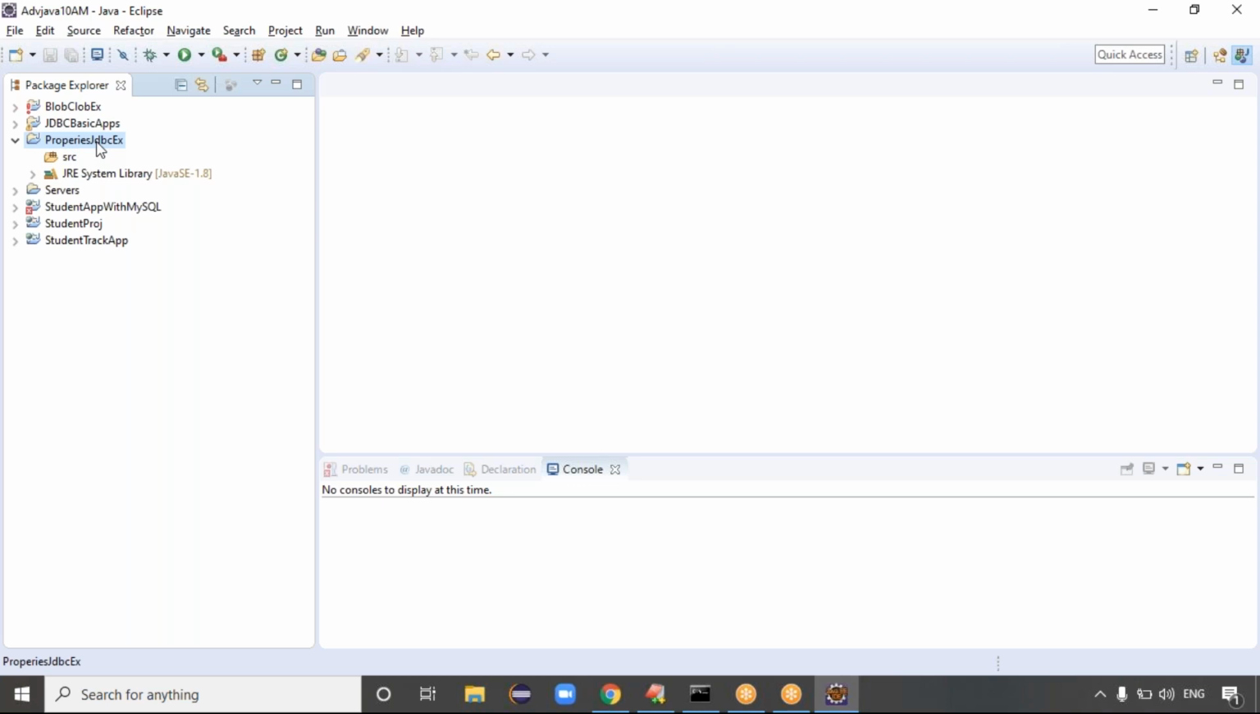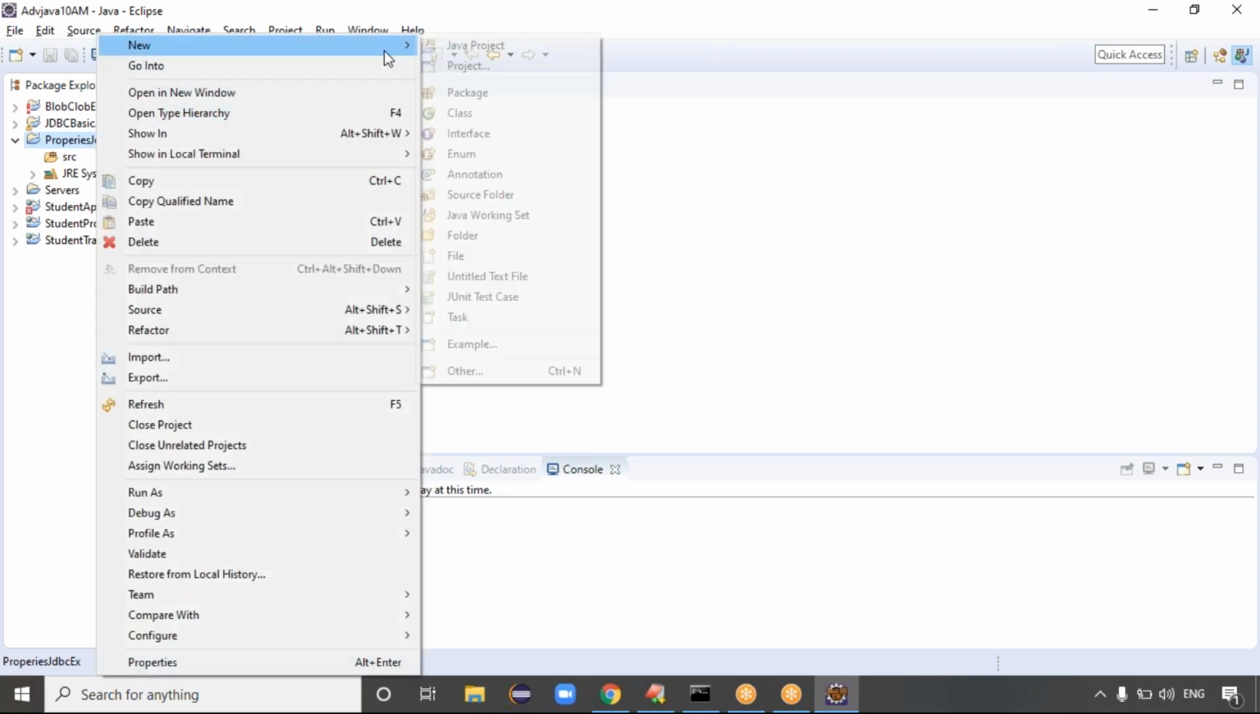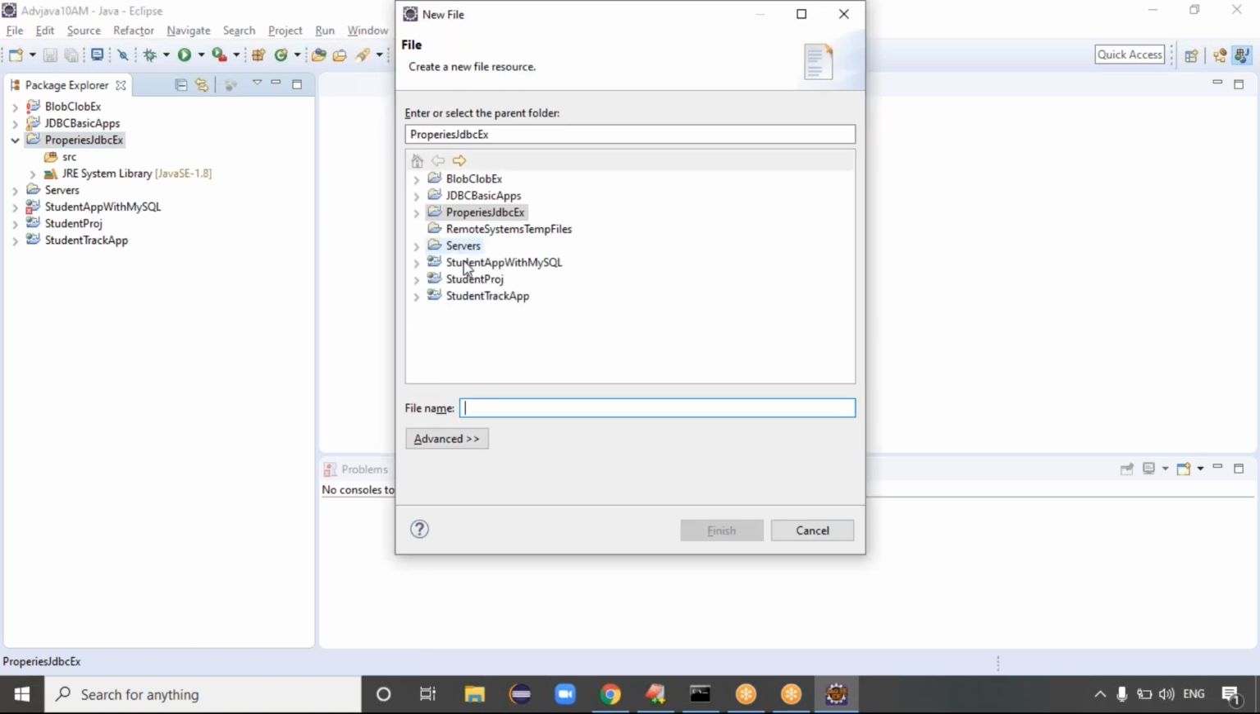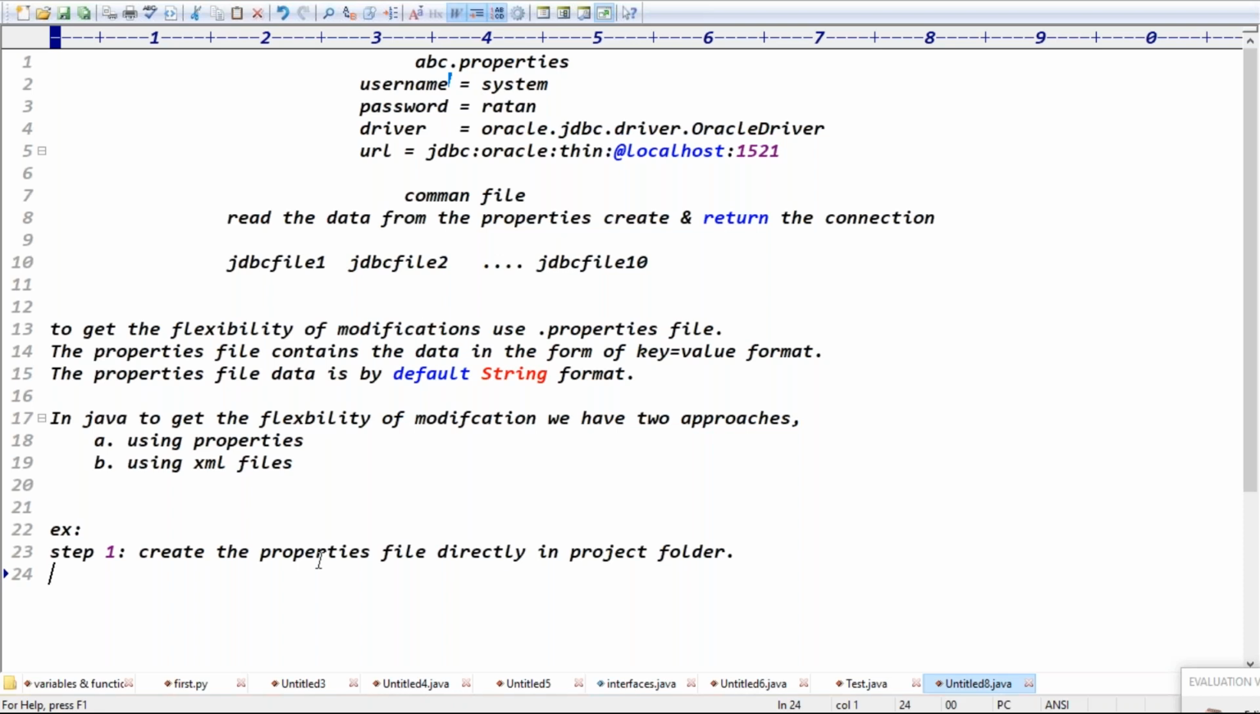Right click here, New. I want to take the normal file, guys. We don't have an option to take a property file. Right click on the project, New, and choose the normal file. It's asking for the file name, right? Take the normal file and save it with an extension like abc.properties, guys. That's it. Is it clear now?